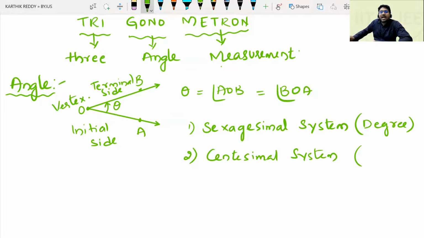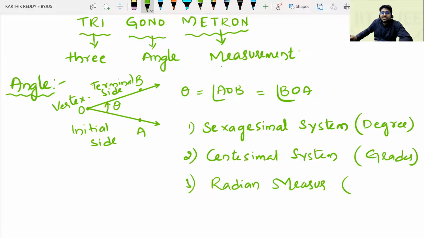In this system, angle is measured in grades. Number 3, circular measure or radian measure. Angle is measured in radians.